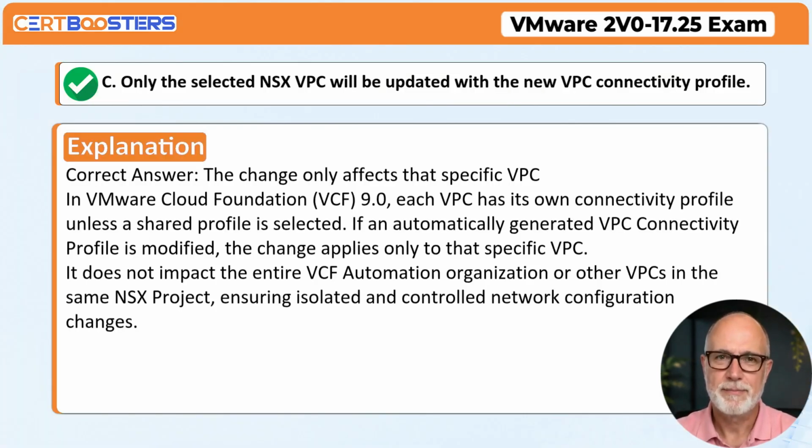Correct answer: C. Only the selected NSX VPC will be updated with the new VPC connectivity profile. Explanation: the change only affects that specific VPC in VMware Cloud Foundation, VCF 9.0. Each VPC has its own connectivity profile unless a shared profile is selected. If an automatically generated VPC connectivity profile is modified, the change applies only to that specific VPC. It does not impact the entire VCF automation organization or other VPCs in the same NSX project, ensuring isolated and controlled network configuration changes.